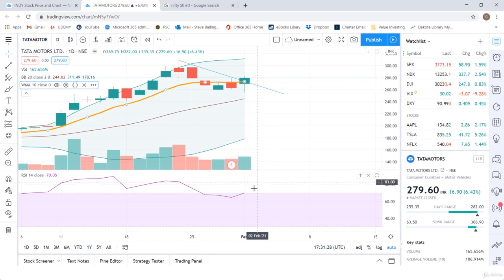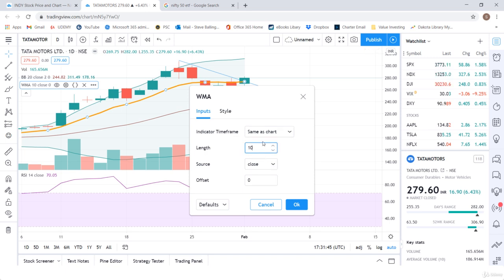Our RSI is saying, hey, this might be overbought. So there's a lot of concern in there, but we might be able to break through that moving average, if that's our primary indicator, and say, okay, well, that might be more of a buy signal. Now, this is a 10-day moving average. Let's say we change that to 20-day and see what that changes.